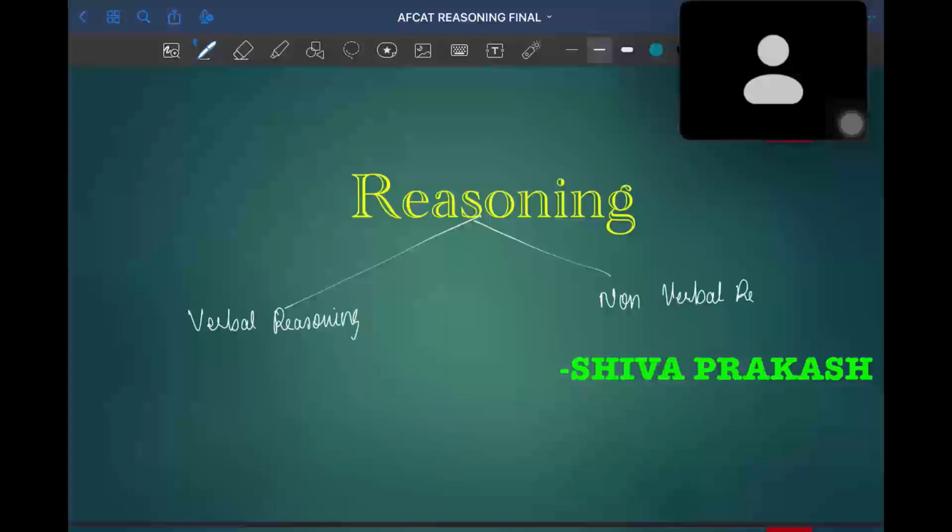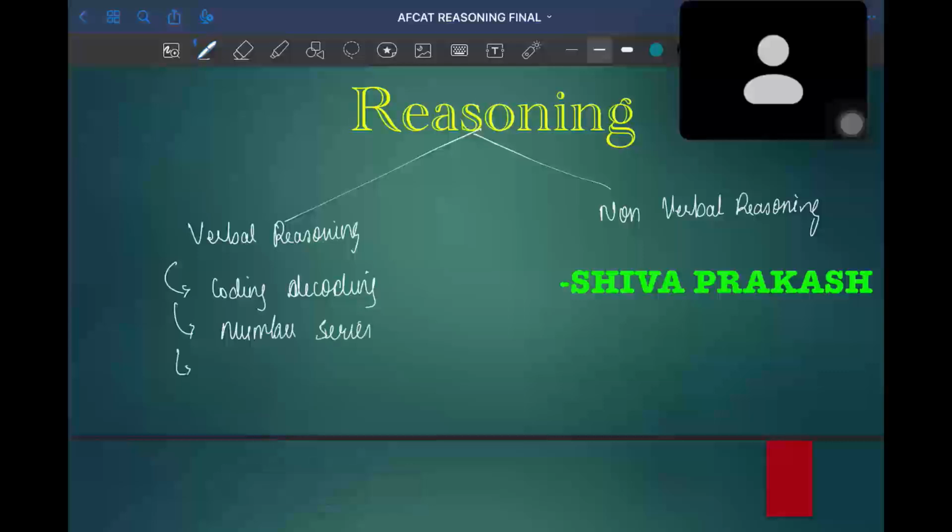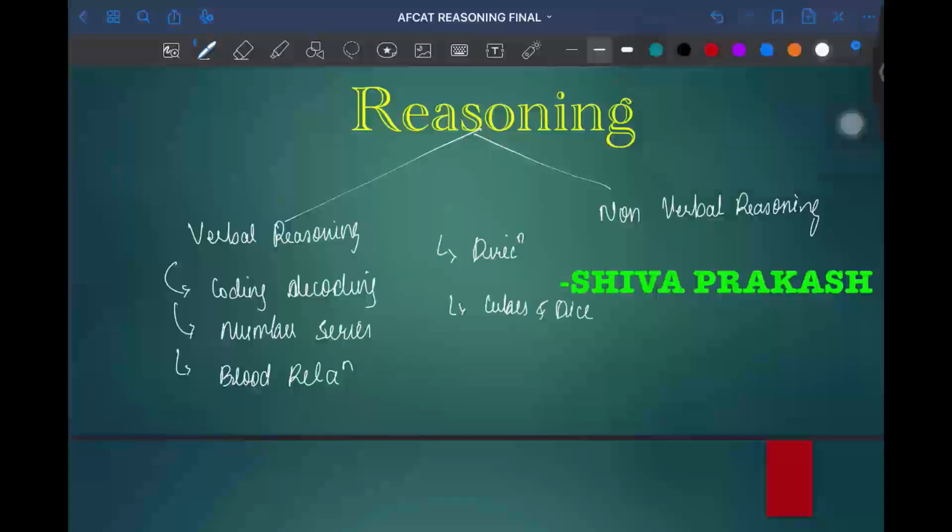Verbal reasoning consists of various kinds of topics such as coding, decoding, number series, blood relations, direction topics, cubes and dice, the calendar and clock topics, and seating arrangements.